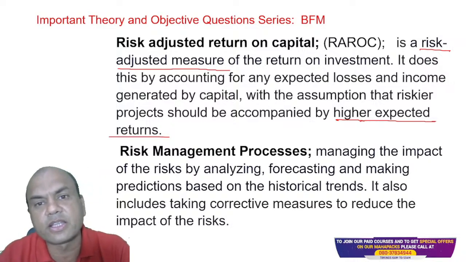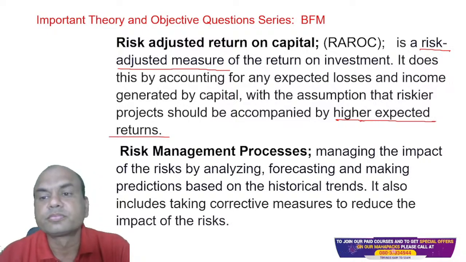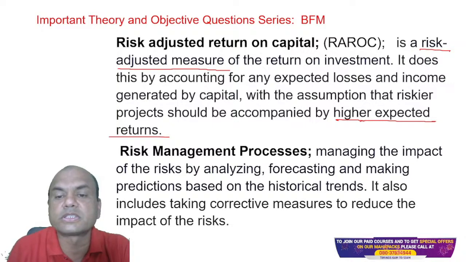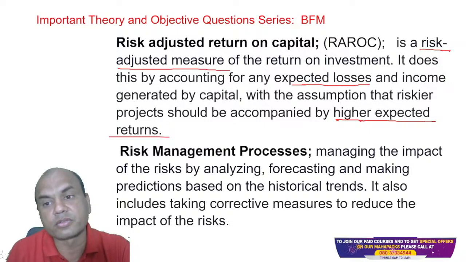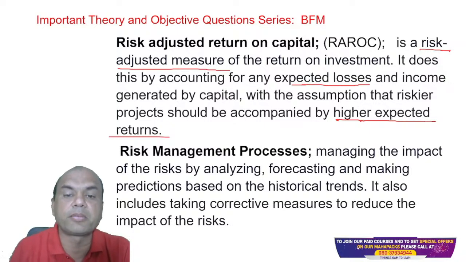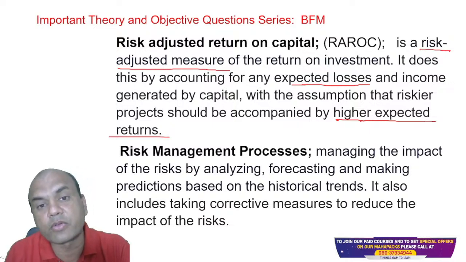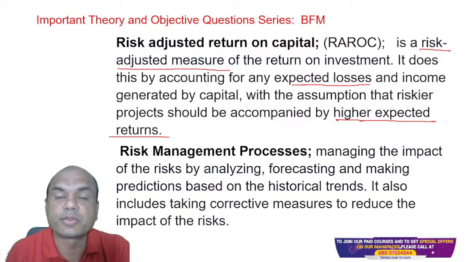Otherwise, won't I invest in the bank FD, isn't it? So it does this by accounting any expected losses. What all losses can occur whenever I invest in some riskier project, and the income generated by that capital. So whatever capital I've invested, what is the income generated from that? Whether it suits my risk adjustment.